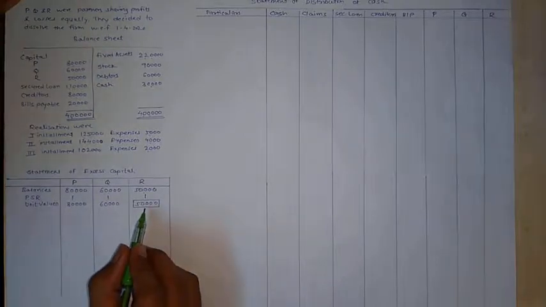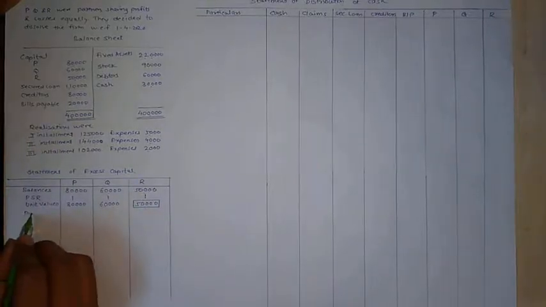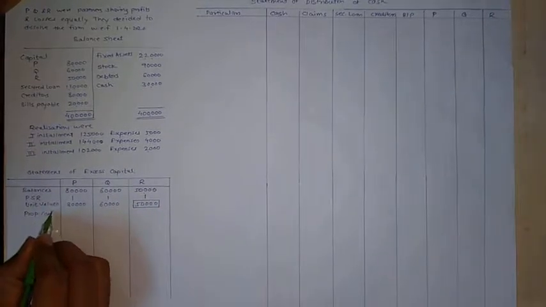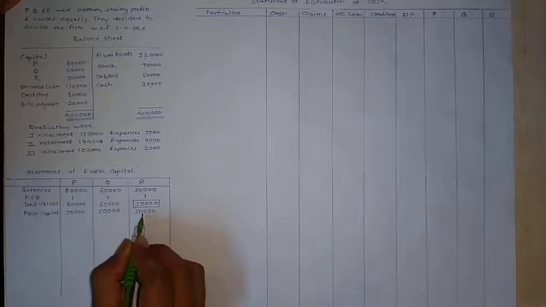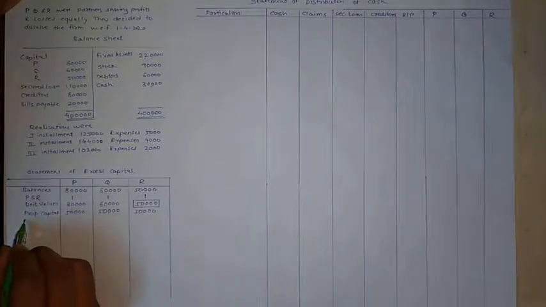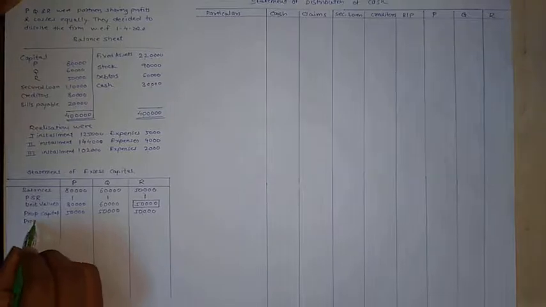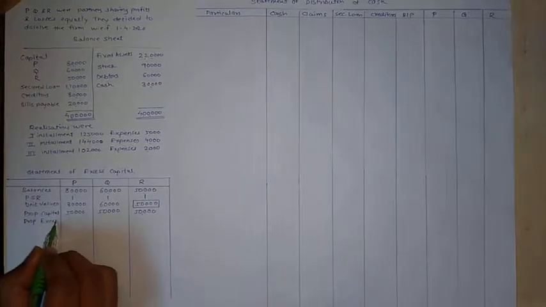So taking 50,000 as base, calculate proportionate capital. 50,000 into 1, it's same. And next step is calculation of proportionate excess.